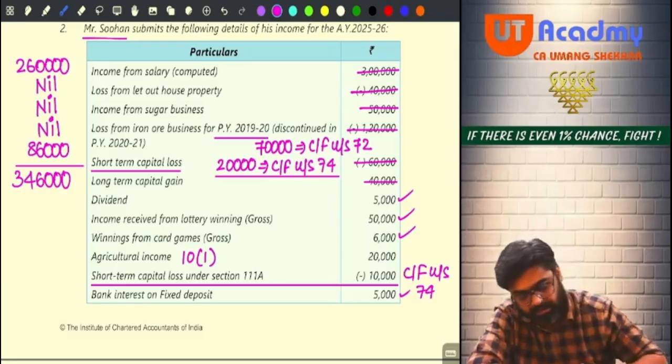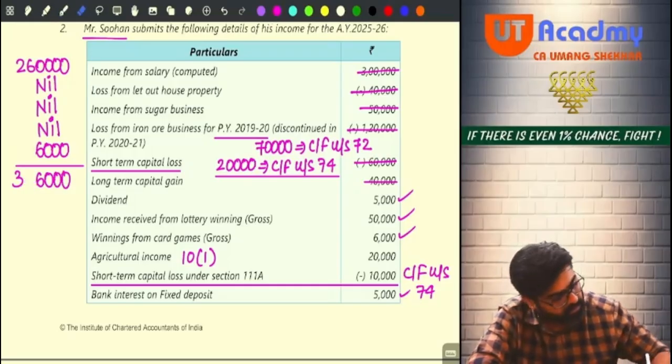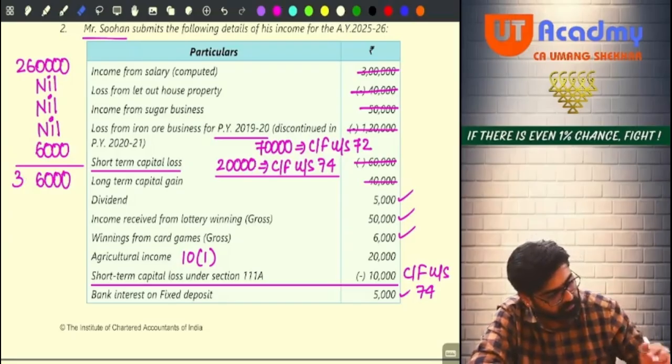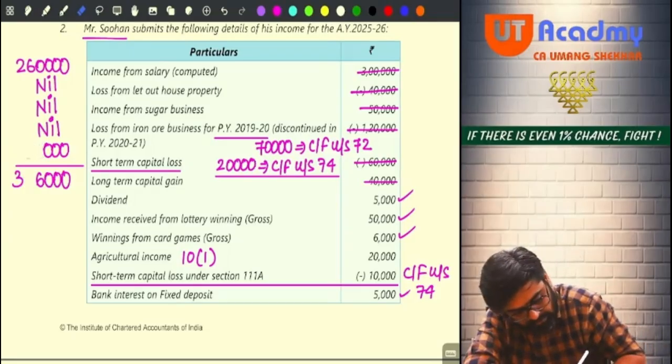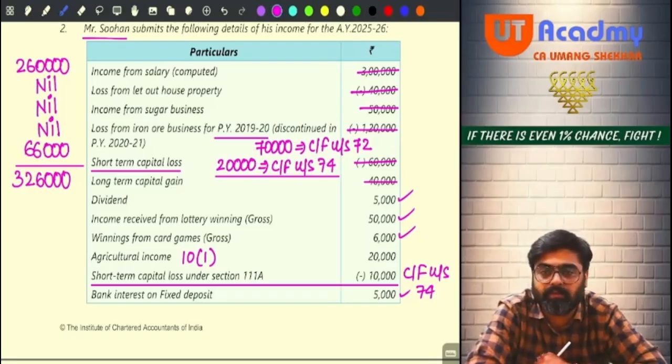Agriculture income I have taken by mistake. Agriculture income is not to be taken. This is 66,000 only, no? 61 plus 5,000, 66,000 only. So this will be 3,26,000. Everyone got it? 326 GTI.